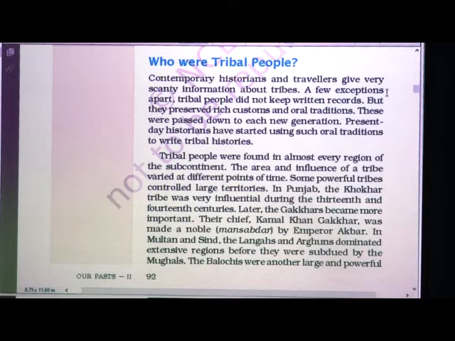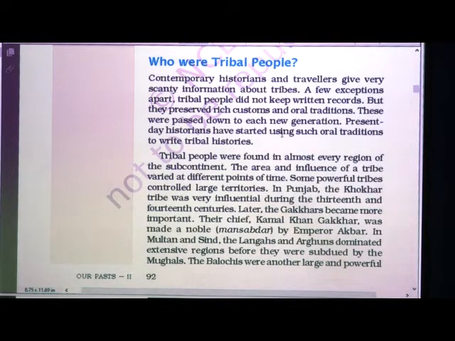A few exceptions apart, tribal people did not keep written records, but they preserved rich customs and oral traditions. These were passed down to each new generation. Present day historians have started using such oral traditions to write tribal histories.